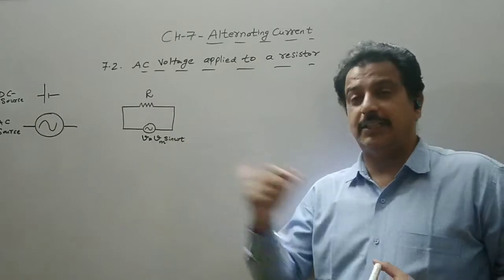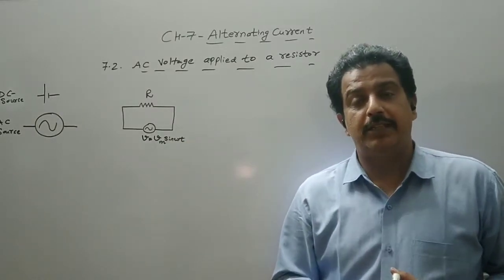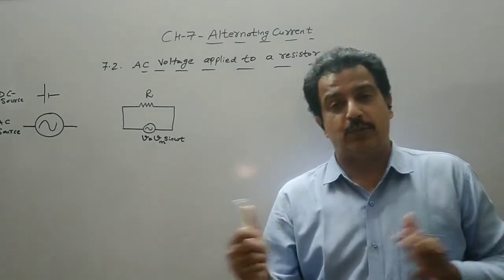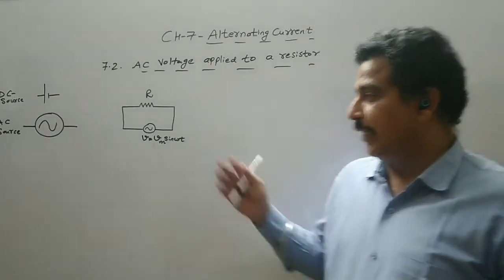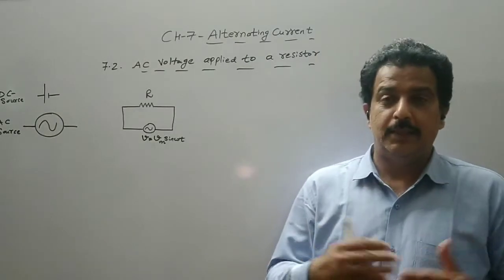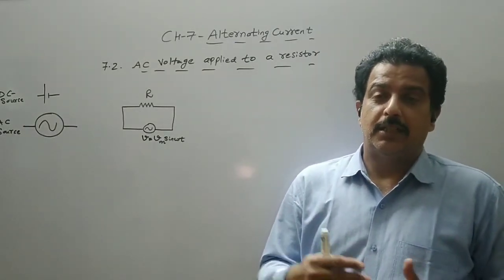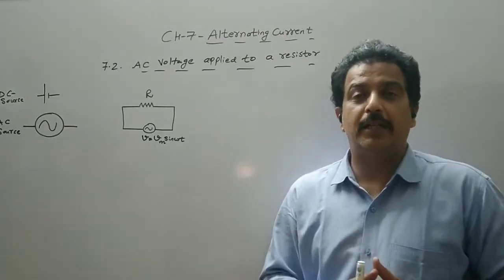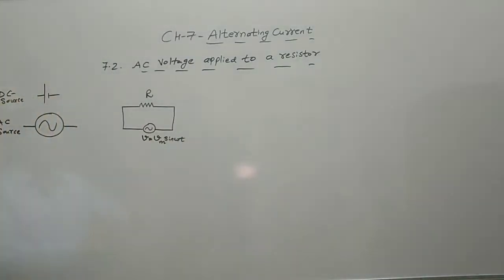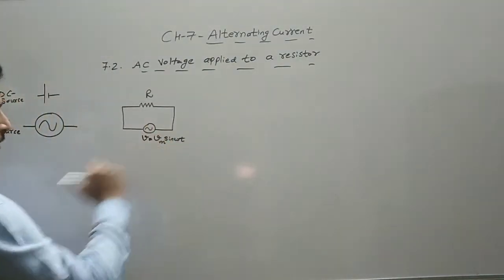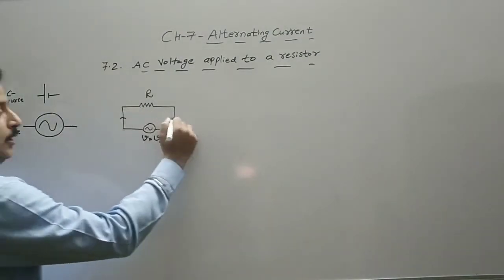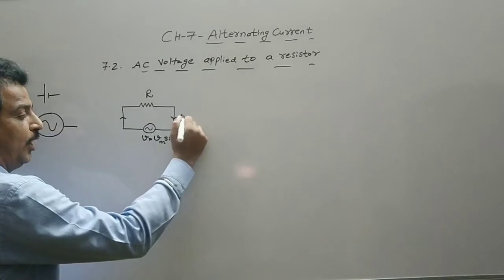Now the sine function itself is varying with respect to time, and you know the range of the sine is between -1 and +1. So that will oscillate. We can sometimes say the circuit is oscillating between the maximum and the minimum value because it is a function of sine. Now we know the polarity will change, so the current direction is not fixed. In this chapter we represent the current by small i.